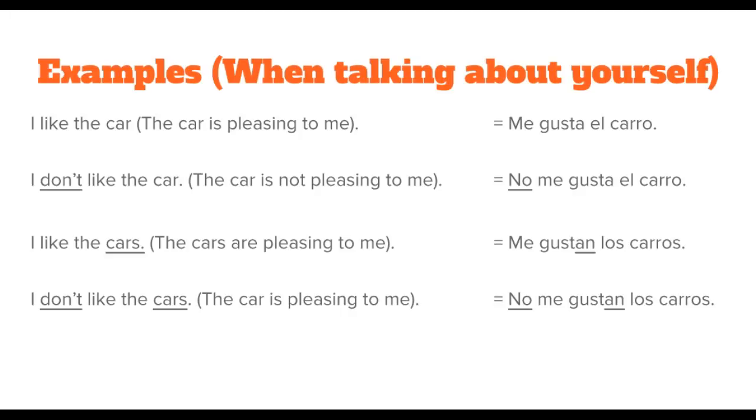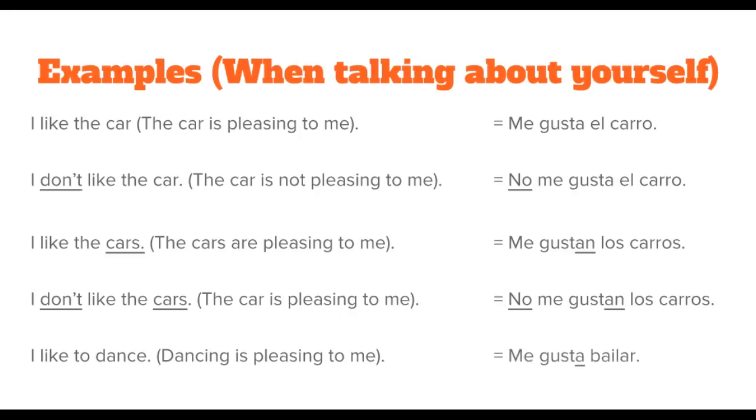Another time that sometimes we'll use the verb gustar is to express if we like or don't like doing something or some kind of an action. So if I wanted to say, I like to dance, or literally what I'm going to say is dancing is pleasing to me, then I would say, me gusta bailar. If I don't like to dance, then I would just say, no me gusta bailar. Anytime that you're using a verb with gustar, remember that your ending is going to be the third person singular ending of the verb gustar. So just gusta. Even if you wanted to say, I like to sing and dance, me gusta cantar y bailar, you would still use the singular ending of the verb gustar. So that would be gusta.